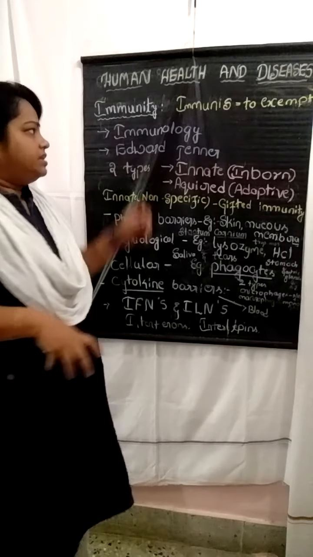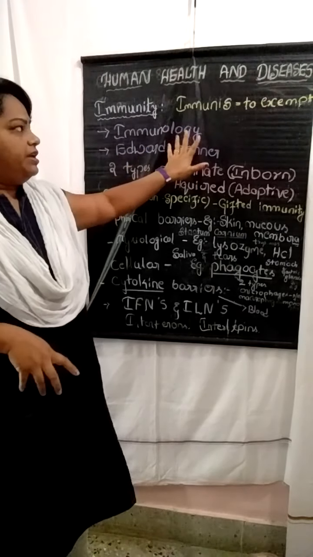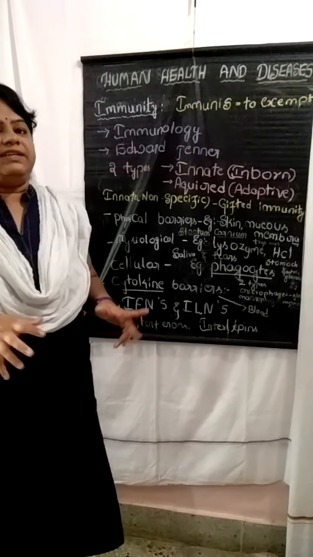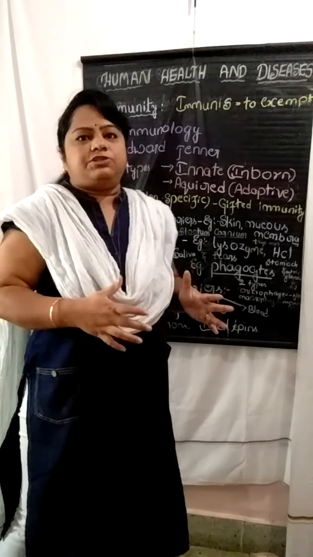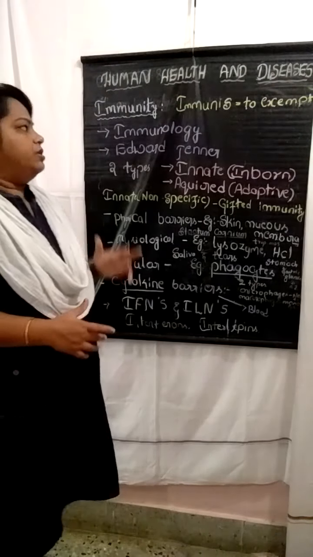In this chapter, we are going to discuss it in detail. Immunology is the study of the immune system and also immunity.